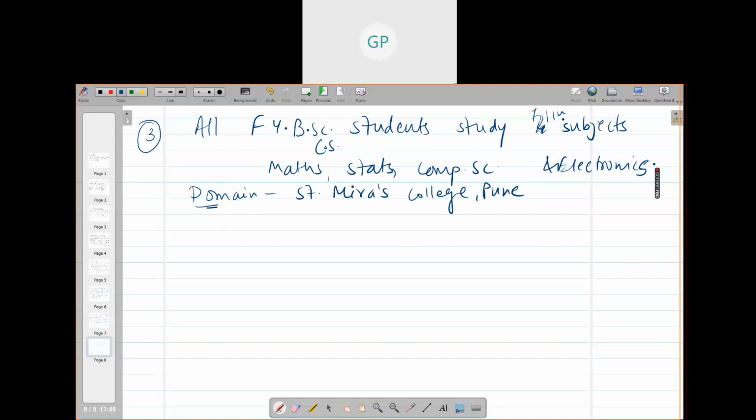Okay. So is it a true statement? What is the truth value of this? True, isn't it? For all x, P(x). Do you understand? It is true, because yes, each and every student of FYBSc Computer Science has to study these 4 subjects. Okay.